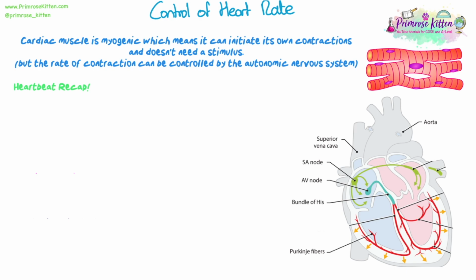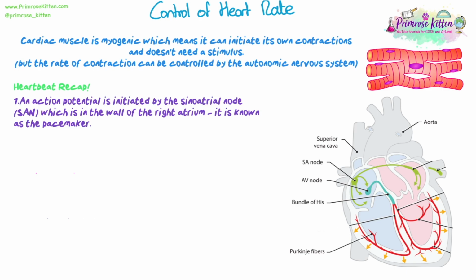So let's have a quick reminder about heartbeat, because it would have been a while ago. So the action potential is initiated by the sinoatrial node or the SA node. That's in the wall of the right atrium. It's known as the pacemaker or the bunch of pacemaker cells. Obviously, if this stops working at any point, then you can have an artificial pacemaker fitted, which will control the rhythm of the heartbeat, because obviously this is about it beating automatically but also beating in a steady rhythm. And some people who have arrhythmia, so not regular rhythmic heartbeat, need the artificial pacemaker to do the job of the sinoatrial node.